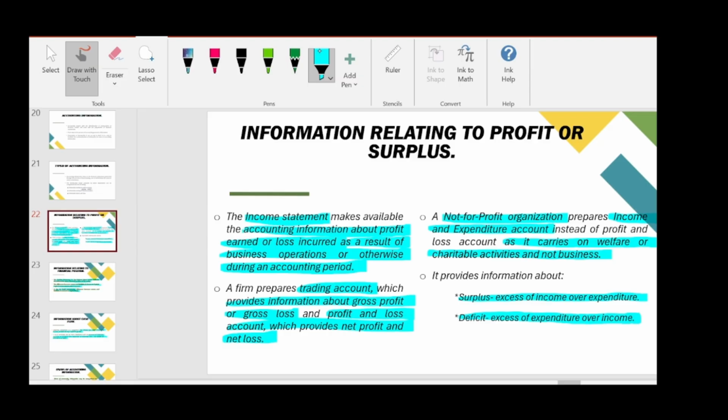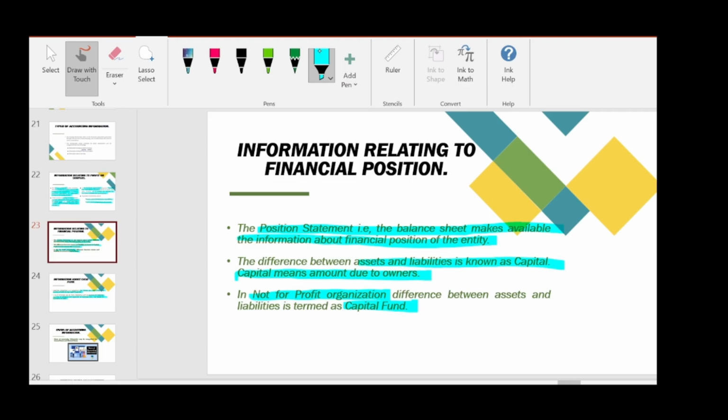Not for profit organization means their main objective is not to earn profit but to contribute something for the welfare of society. For example, charitable activities, sports associations, self-help organizations, all these are not for profit organizations. They will prepare an income and expenditure account, and from that we can find the surplus. If income is in excess of expenditure, then it is surplus. Deficit means if expenditure is in excess of income. So remember this.